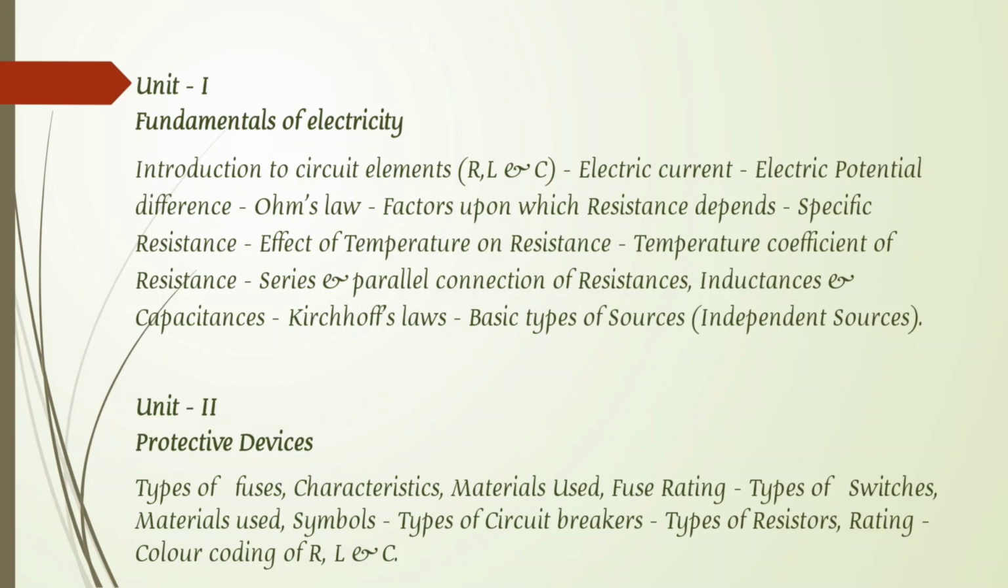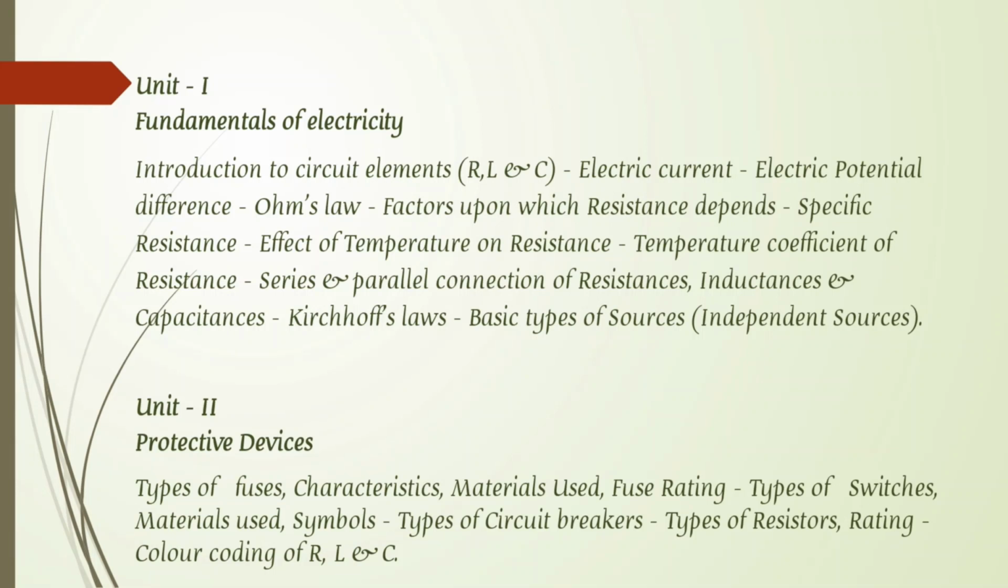In this chapter we will also know the types of resistors and the color coding ratings of resistance, inductance and capacitance. If we see one resistor, you tell that it is a 10 kilo ohm resistor, and another resistor is a 5 kilo ohm resistor. We can see the color coding of the resistors.